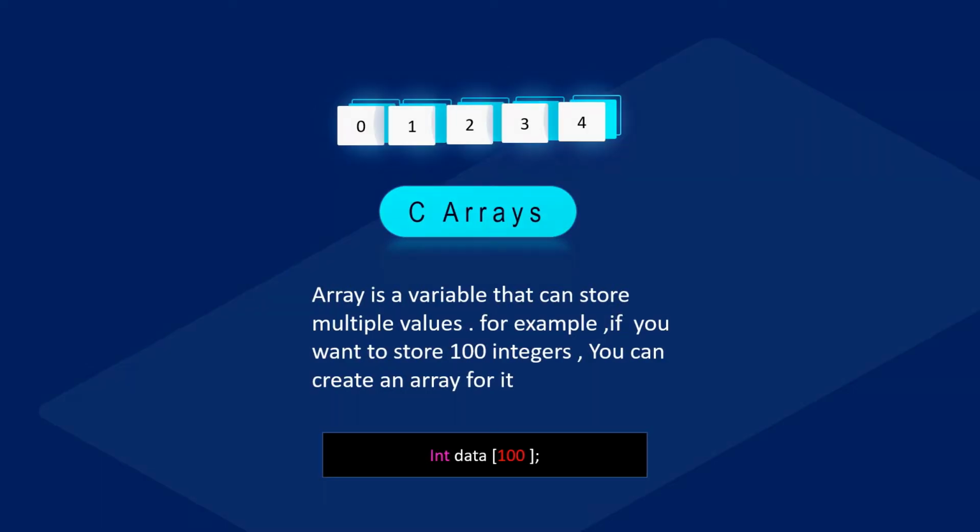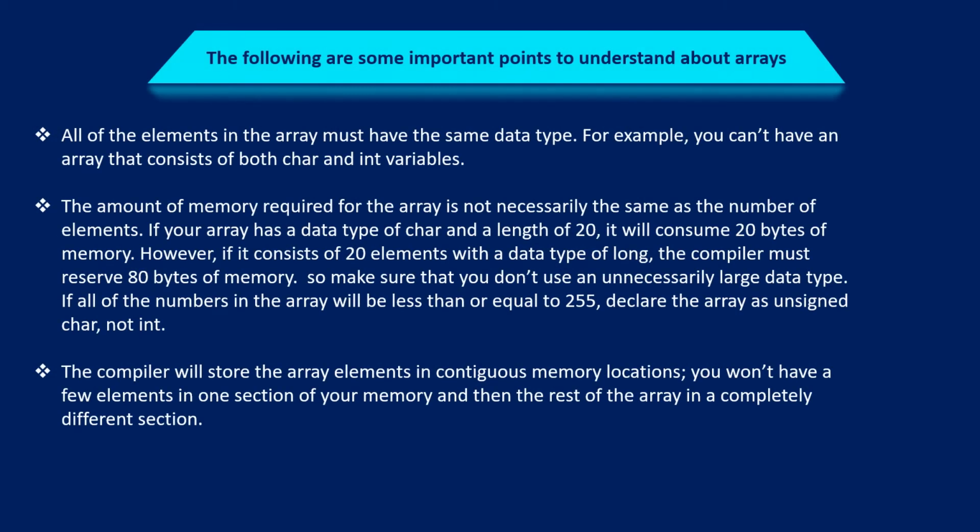Next we discuss some important points to understand about arrays. In that, first, all of the elements in the array must have the same data type. For example, you cannot have an array that consists of both char and int variables. One question arises: what is a character and what is an int? Character means it denotes any alphabet, digit or special symbol used to represent information.